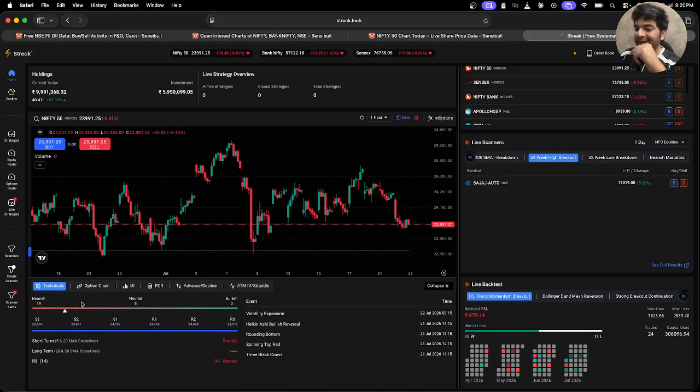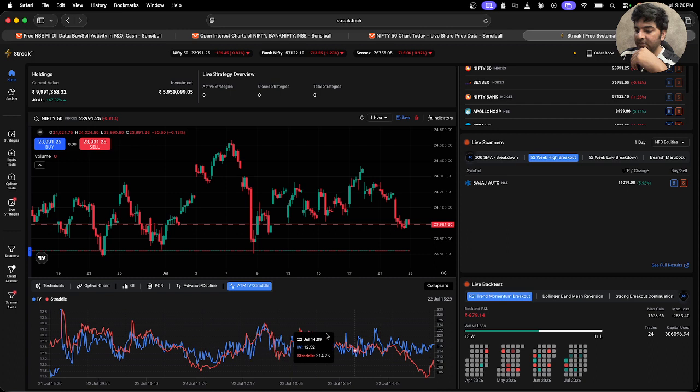Now let's look at the technical side that has been provided by the Streak platform. The Streak platform is again saying that the crossover is on the bearish side, long term as well. The ATM straddle is already on a very mixed cycle, so we cannot really conclude, because the volatility has increased due to the strong downward trend that happened today.